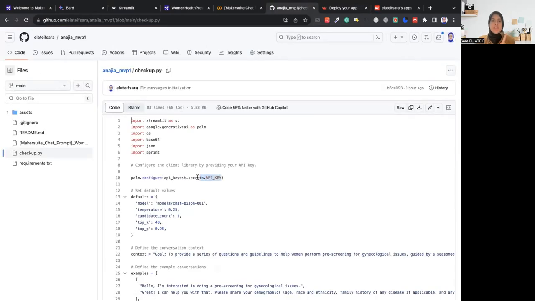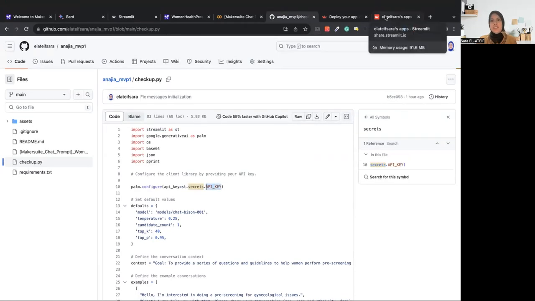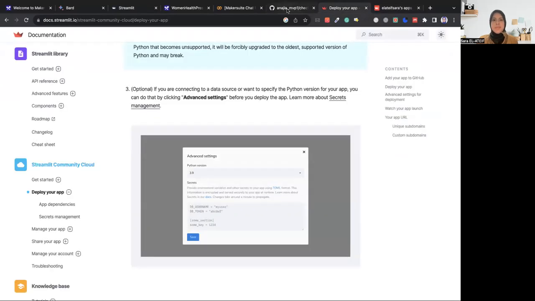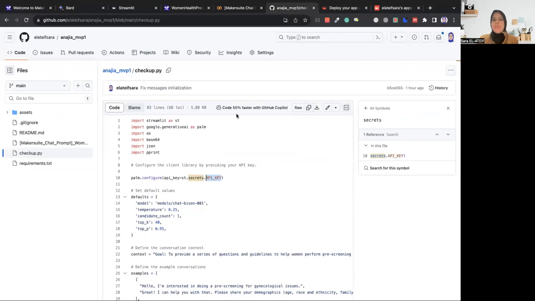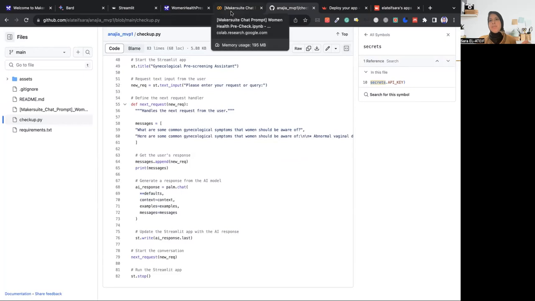In the code, you will just add st.secrets. So st obviously here is just streamlit.secrets.api key. And this is how I called it exactly in the Streamlit settings here in advanced settings. I called it API key instead of DB username, and then I gave it the value. And that's how you can keep your API key secret, so you can use it and people can actually play around with your application.